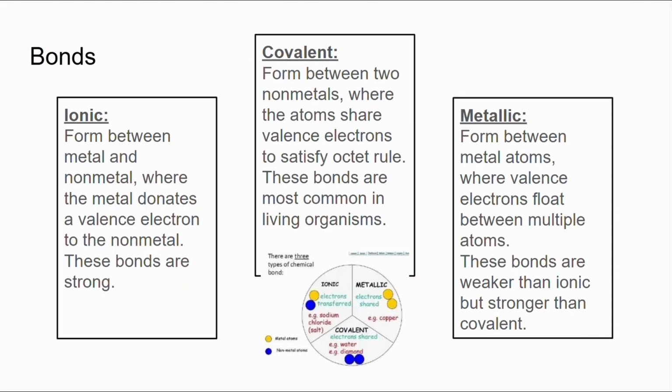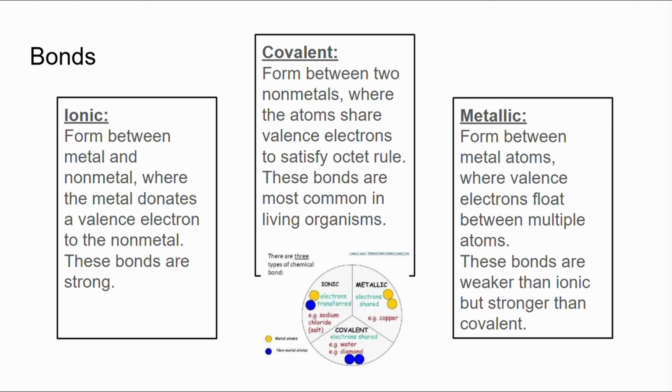There are three different types of bonds. The ionic bond forms between a metal and a nonmetal, where the metal donates a valence electron to the nonmetal. These types of bonds are strong.